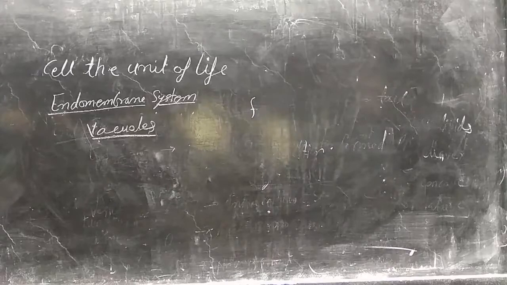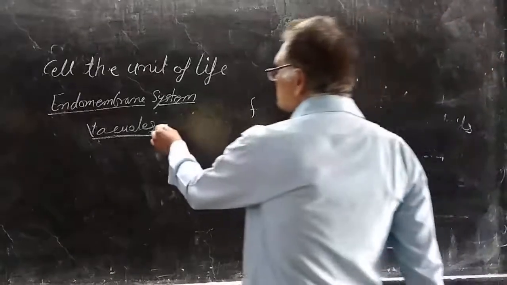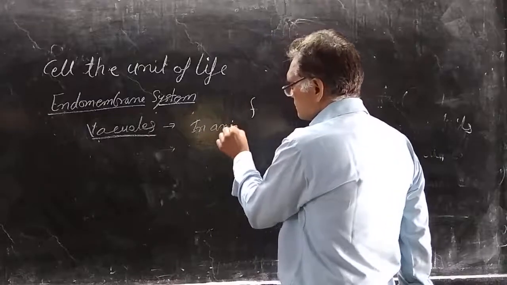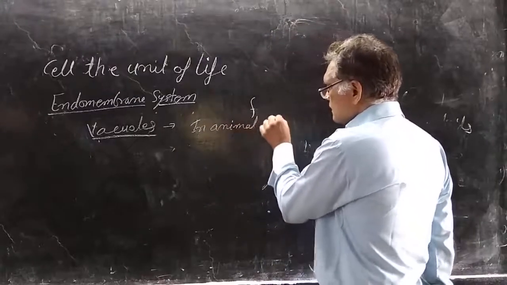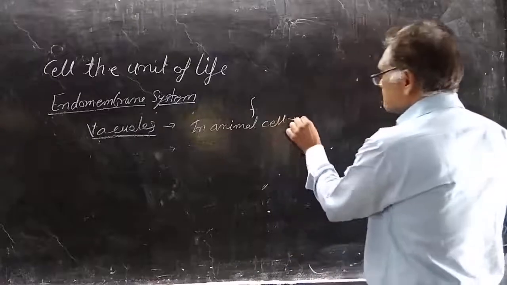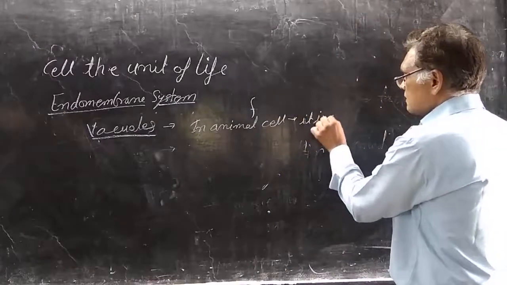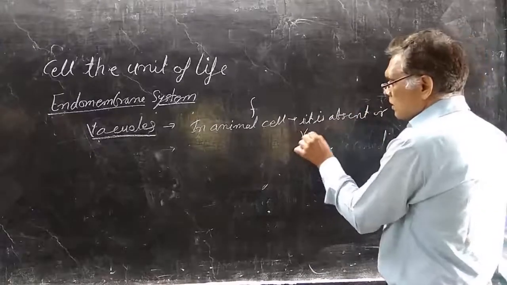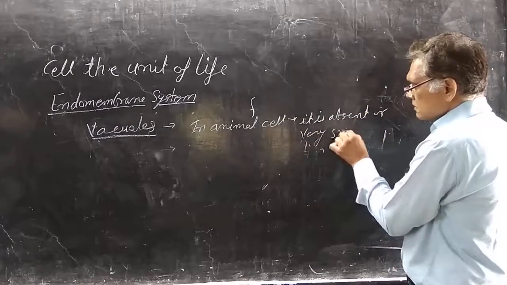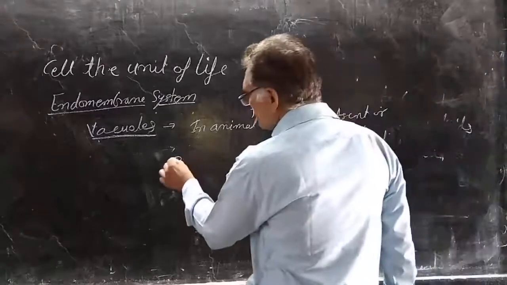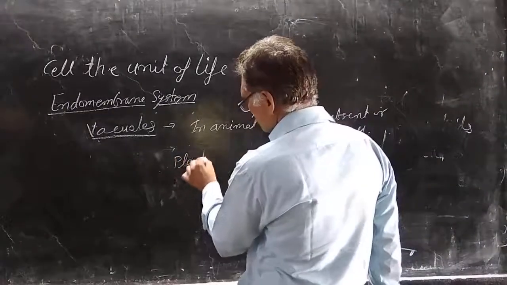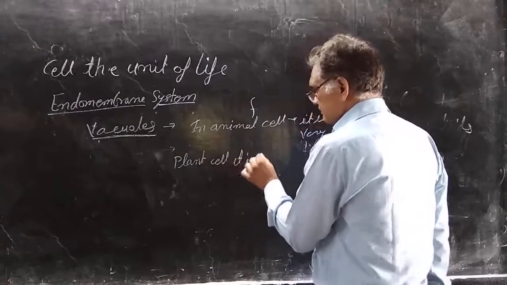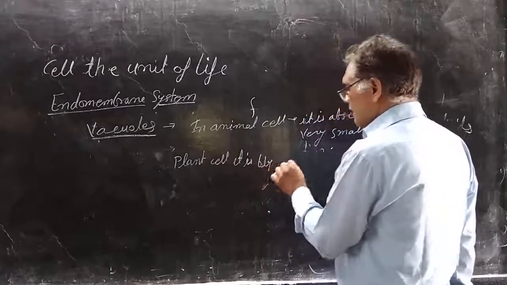Next is vacuoles. Vacuoles in animal cells are absent or very small, but in plant cells they are big and prominent.